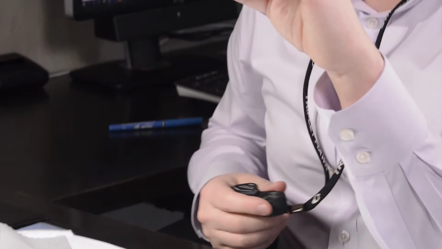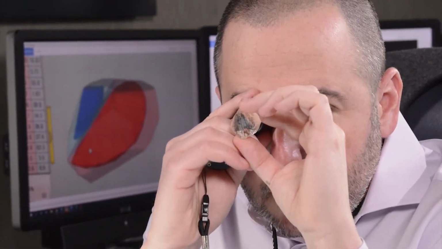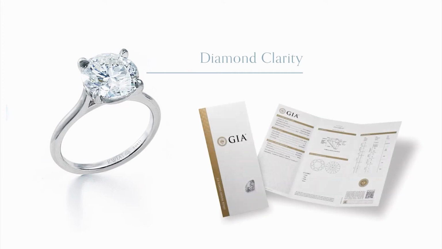What the clarity scale is describing is how pronounced or visible that clarity characteristic is under 10 times magnification, and how impactful it is on the diamond's overall beauty. The more difficult any inclusions are to see, the higher the clarity grade of the diamond, and the more obvious the inclusions are, the lower the clarity grade. Diamond clarity is graded on a scale originally developed by the GIA and used across the entire diamond industry worldwide. All else equal, the higher the clarity grade of a diamond, the more rare it is and the more valuable.